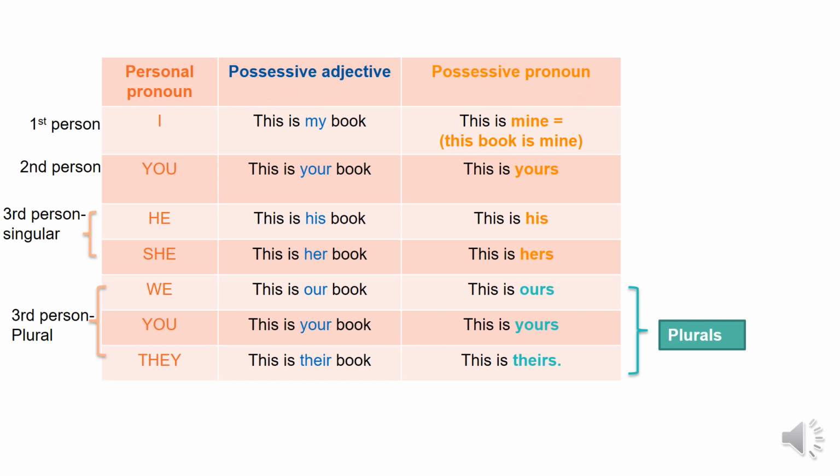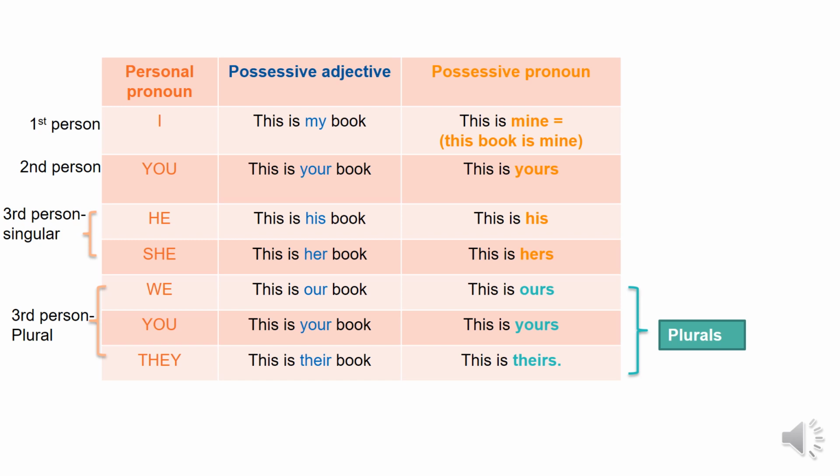For example, this is my book is the same, it's equal to this book is mine. Okay? In parenthesis, a short translation. Este es mi libro, my is mine, and mine is mío. Okay, so we say mine to not repeat the substantive, the noun. Okay, the book is the substantive or the noun. So this is mine is the same as this book is mine.